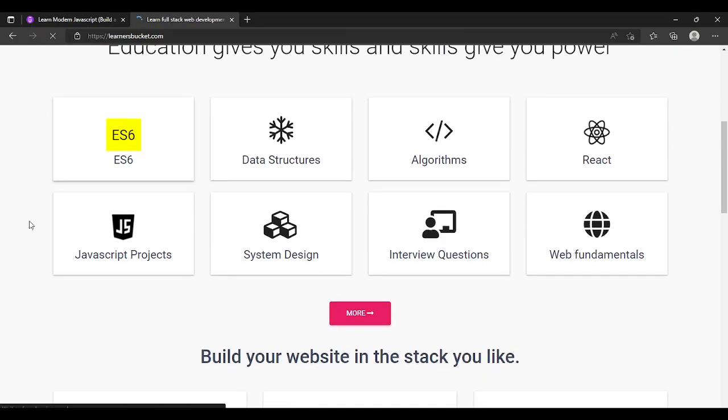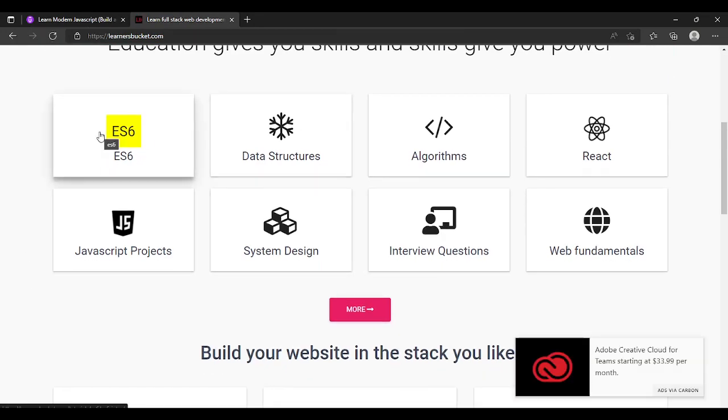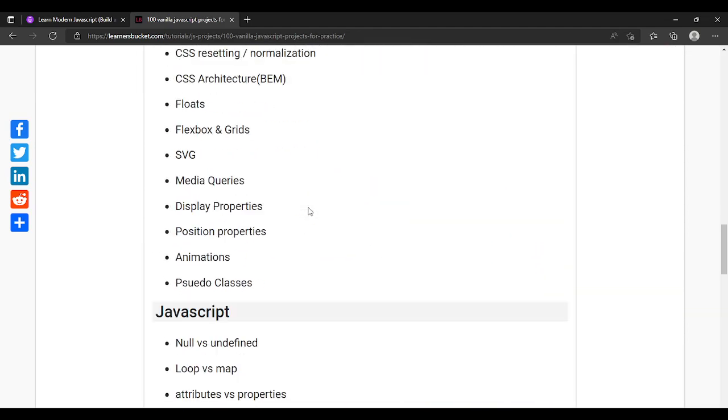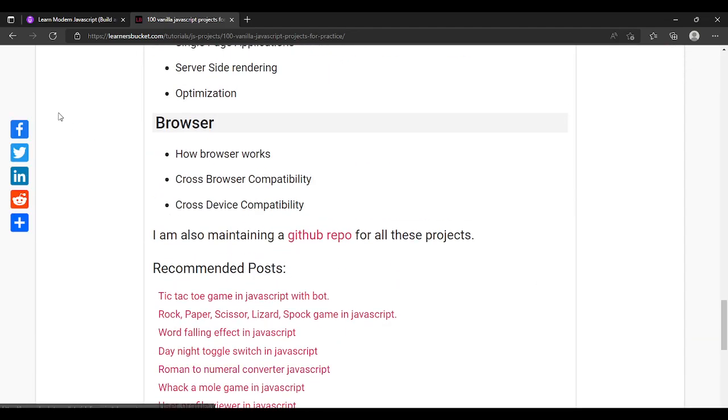You can go through this site. You can learn ES6, data structures, algorithms, React, and you can see JavaScript projects. So this is really a very helpful website. So please go through this website also.